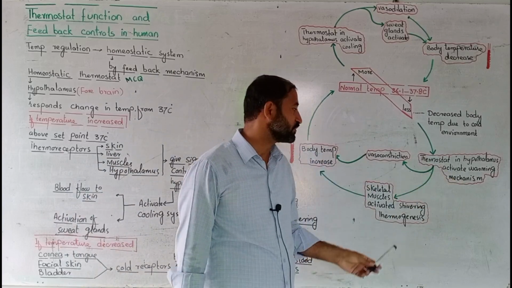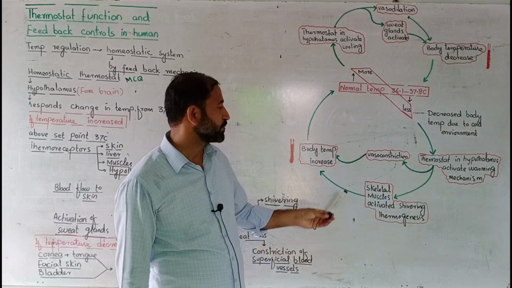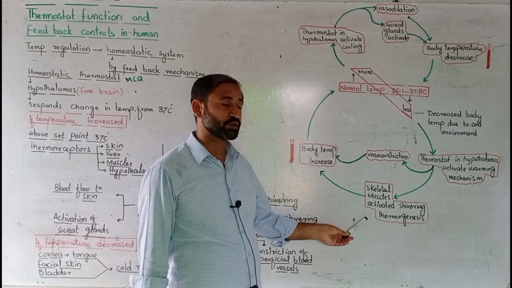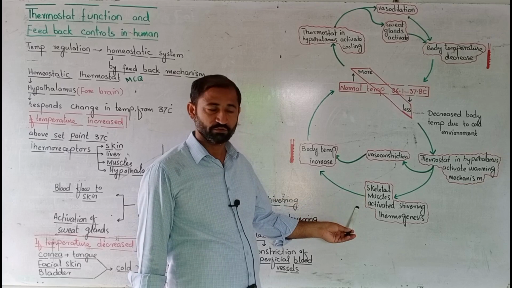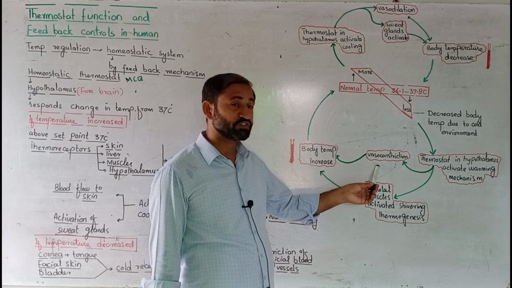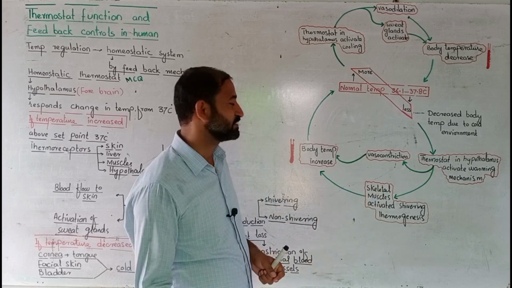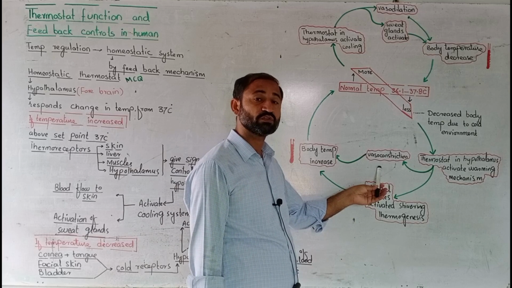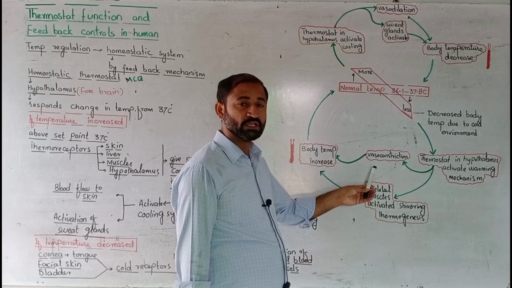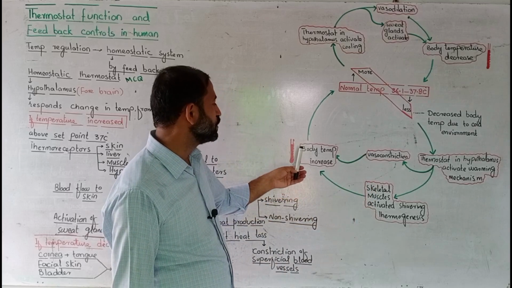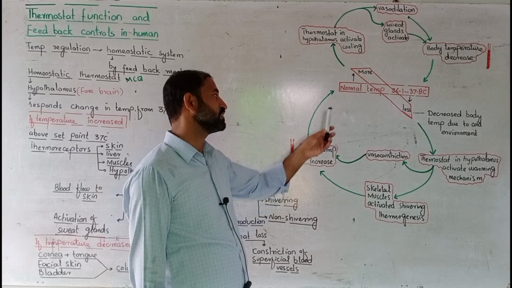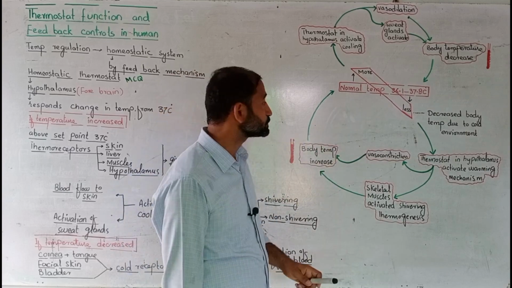It activates the warming system, which is of two types: one is vasoconstriction and the other is skeletal muscle activation, that is shivering thermogenesis. Vasoconstriction is used to conserve heat, a conservation mechanism so that heat does not escape outside the body. So vasoconstriction and skeletal muscle activation reinforce each other to increase the body temperature up to 37 Celsius, and normal body temperature is regained.